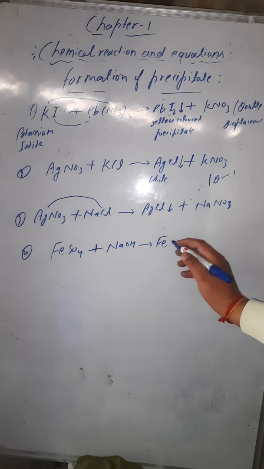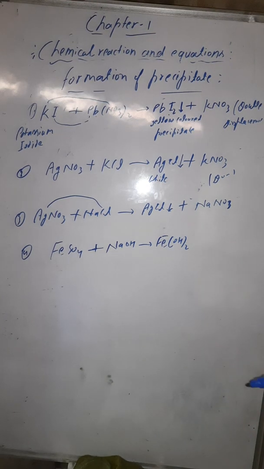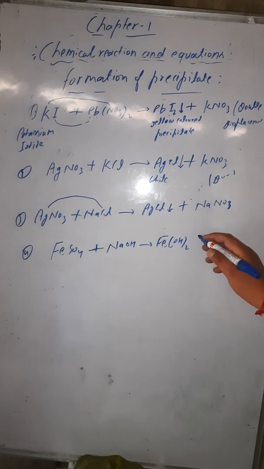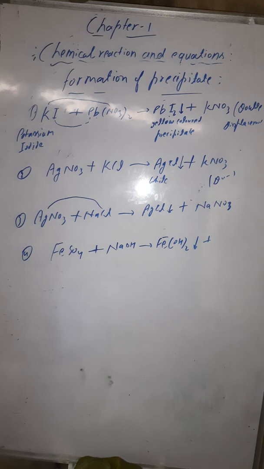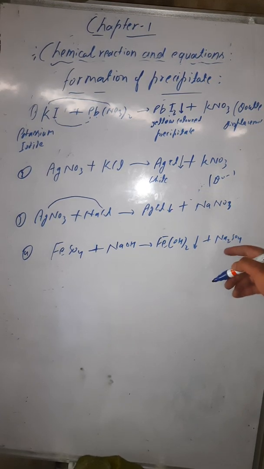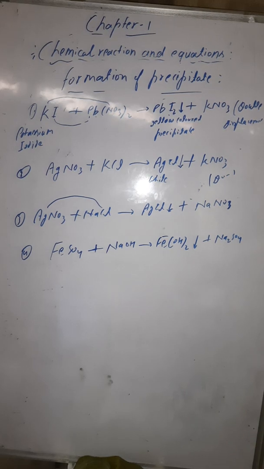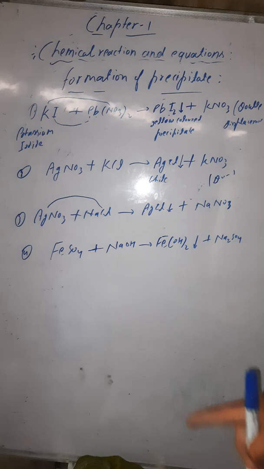They will form ferrous hydroxide, Fe(OH)2, and it is the precipitate here. It will settle down. Then what will form there? Na2SO4, that is sodium sulfate. Sodium sulfate also will be formed there. So this is the precipitate of ferrous hydroxide.